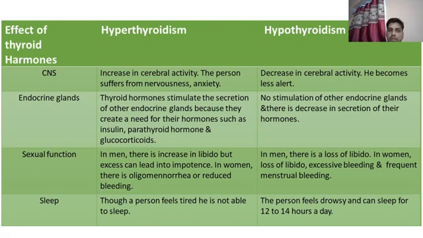And in case of sexual function, as we have already discussed, hypersecretion of these hormones is involved in the development of secondary sexual characters and all the other requirements. So due to hyperthyroidism sexual function is also enhanced, while in case of hypothyroidism this function is downregulated. And last one is sleep.